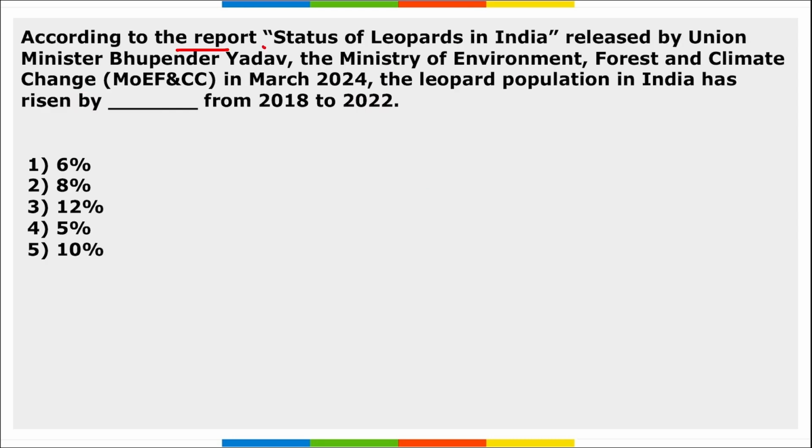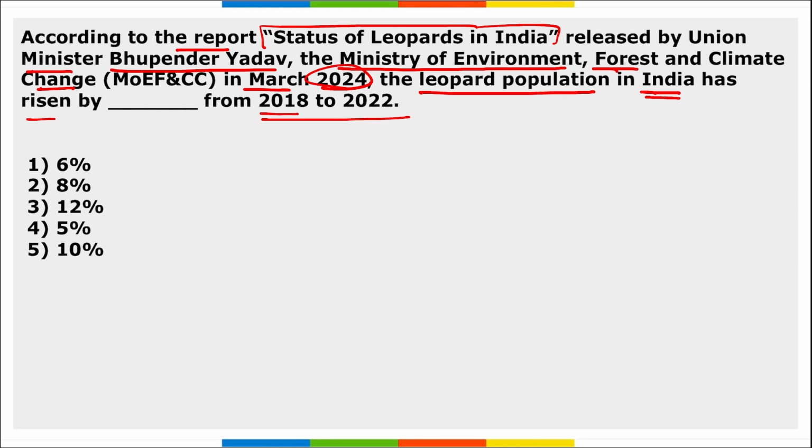Next, according to the report Status of Leopards in India released by Union Minister Bhupendra Yadav, Ministry of Environment, Forest and Climate Change, in March 24, the leopard population in India has risen by how much from 2018 to 22?